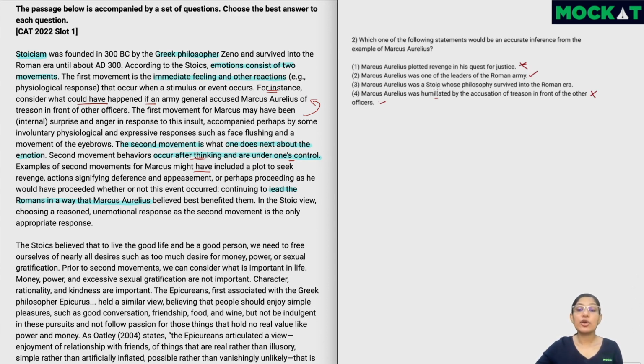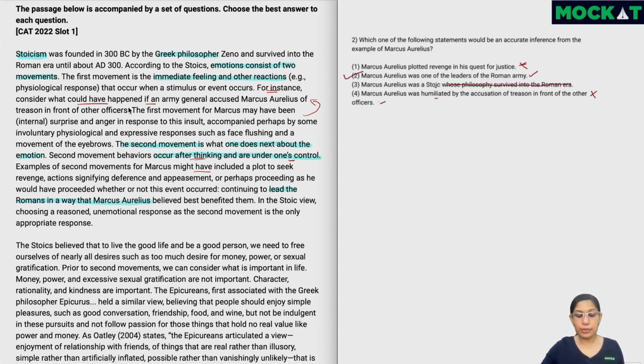Marcus Aurelius was a Stoic whose philosophy survived into the Roman era. Now, Marcus Aurelius was a Stoic is probably something which we can infer. Why else would the author have spoken about him at all? But whose philosophy survived into the Roman era doesn't make sense. It was Zeno's philosophy, with Stoicism, which survived into the Roman era. Marcus Aurelius was someone who was leading the Romans. That means he was living in the Roman era. So this second part is something which is wrong, and hence we go for the second option over here.